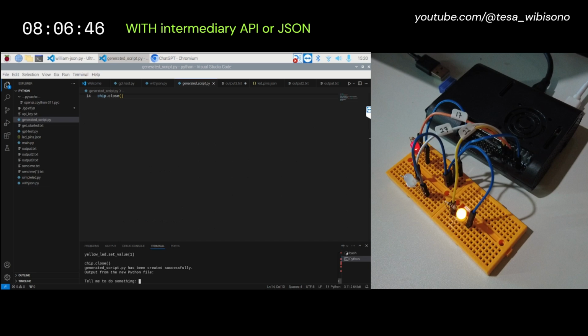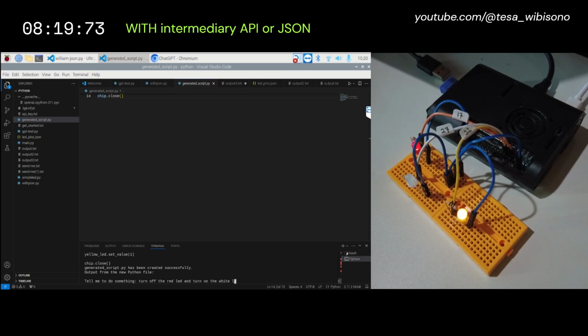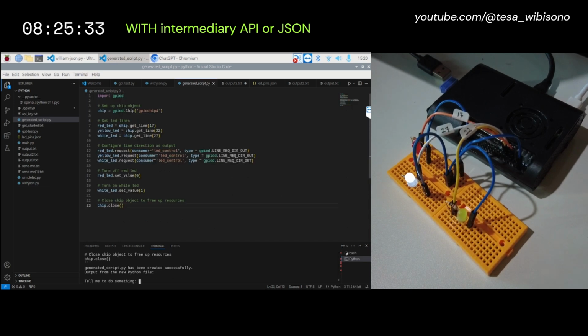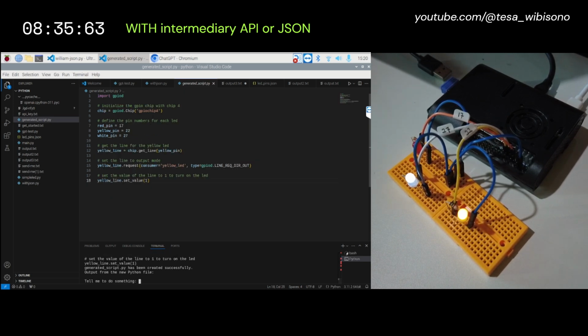ChatGPT could turn on the red and yellow LEDs as instructed. Now, we ask ChatGPT to turn off the red LEDs and turn on the white LEDs. Right away, ChatGPT could complete the task without failed attempts, but the yellow LEDs are turned off by ChatGPT. Now, we ask ChatGPT to turn off the white LEDs and turn on the red LEDs without turning off the yellow LEDs and see if the instruction works.